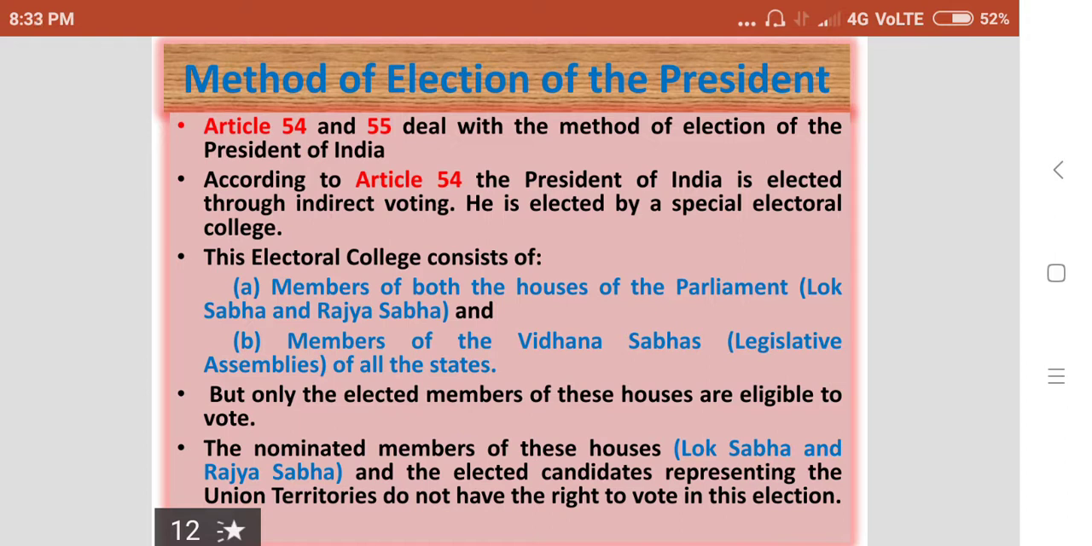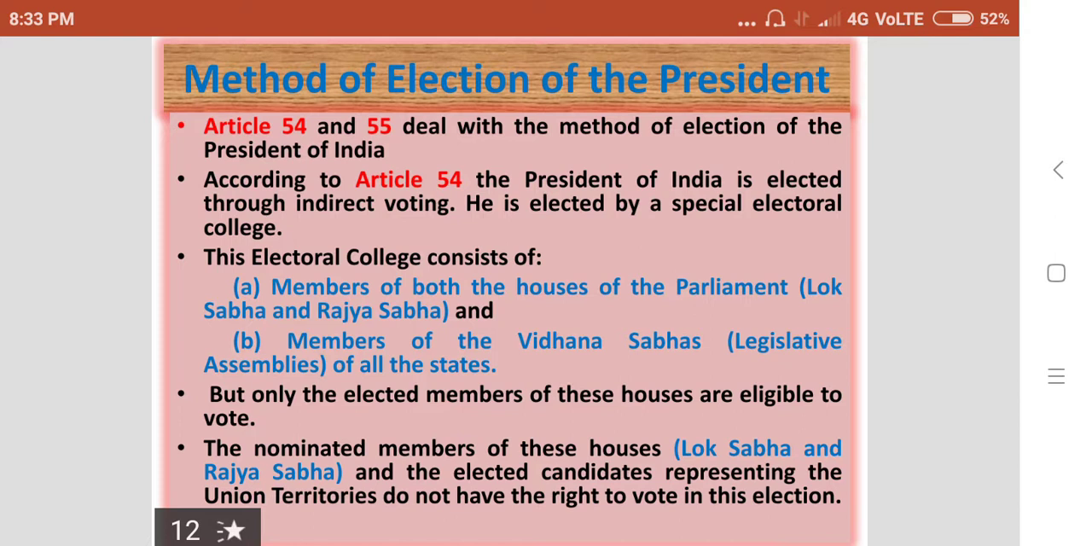This electoral college consists of the members of both the houses of the parliament, Lok Sabha and Rajya Sabha, and the members of the Vidhana Sabhas of all the states. But here, one thing we should remember: only the elected members of these houses are eligible to vote. Only elected members, not the nominated members. There are some nominated members. In the Lok Sabha, two nominated members are there, who are nominated by the president from the Anglo-Indian community.